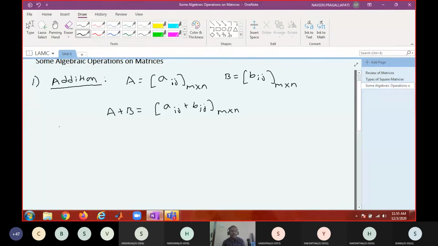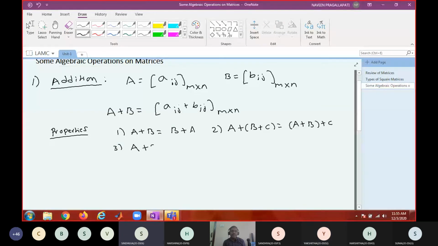So what are the properties of matrix addition? It is commutative. What do you mean by commutative? A plus B equal to B plus A. Next, associative. What do you mean by associative? A plus B plus C is equal to A plus B plus C. Anything else? Additive identity. A plus 0 equal to 0 plus A equal to A. That's all, no?